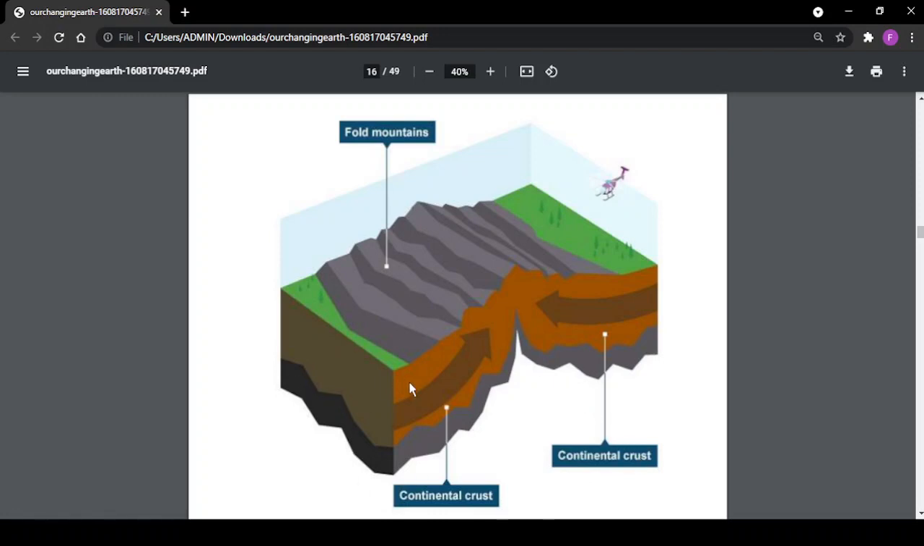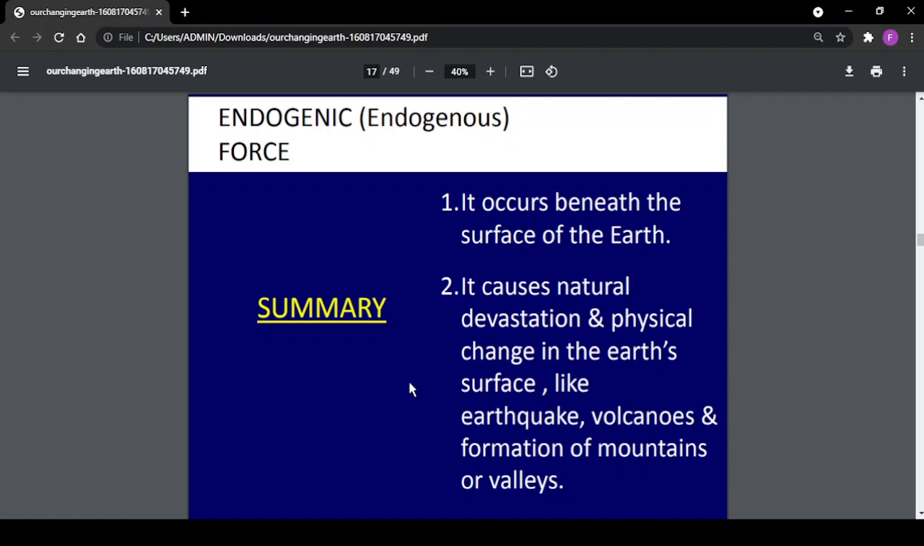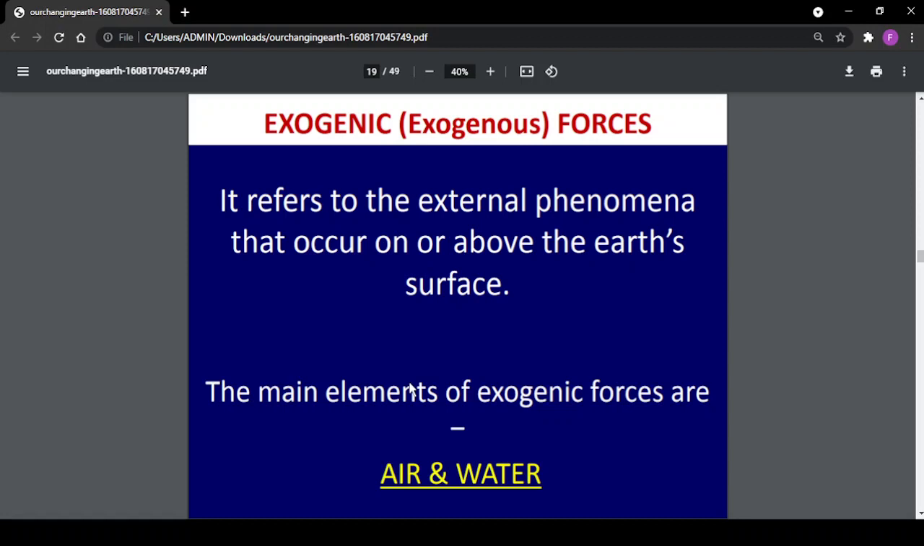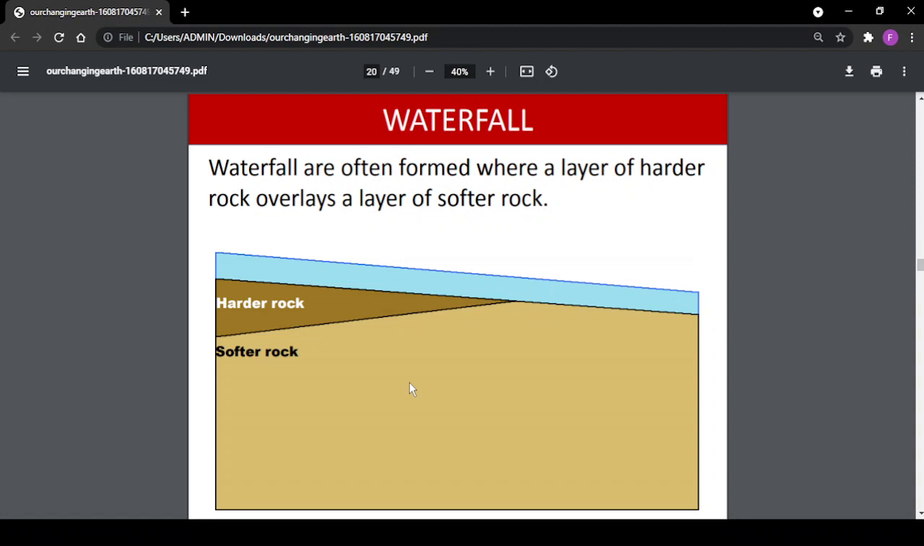These are endogenic forces. They occur beneath the surface of the earth. They cause natural devastation and physical changes in the earth's surface, like earthquakes, volcanoes, and the formation of mountains or valleys. This is the summary of endogenic forces. Now coming to the next point, exogenic forces. It refers to the external phenomena that occur on or above the earth's surface. The main elements of exogenic forces are air and water.